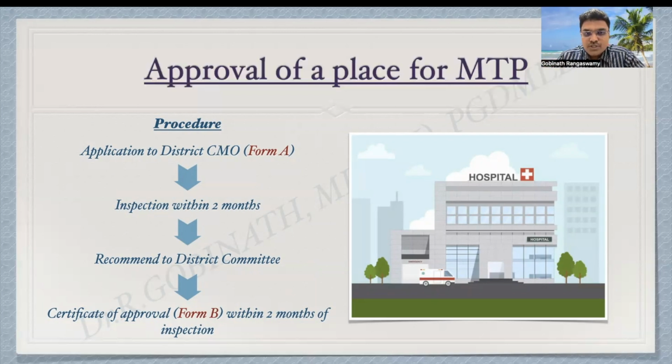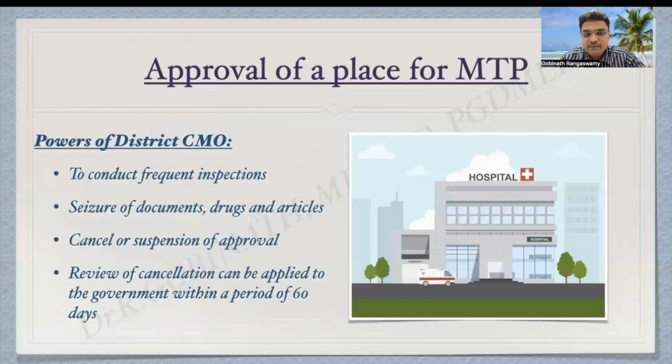So this is the procedure. Suppose the district chief medical officer feels that there are some deficiencies in the establishment, he will point out those deficiencies. The owner of the establishment has to rectify all these deficiencies and ask for re-inspection. The re-inspection will be done within 2 months again, and the certificate of approval will be given after checking thoroughly. So this is the procedure for getting approval of a place for MTP.